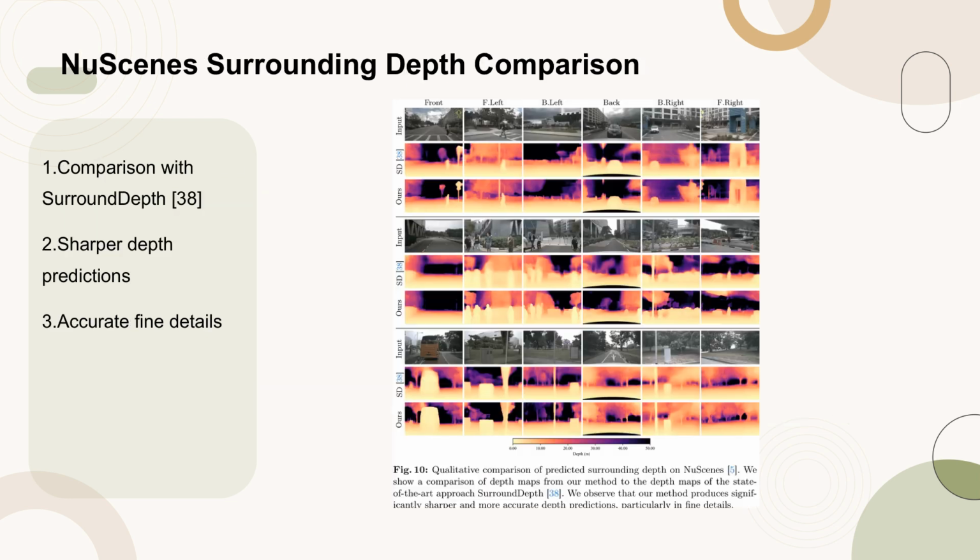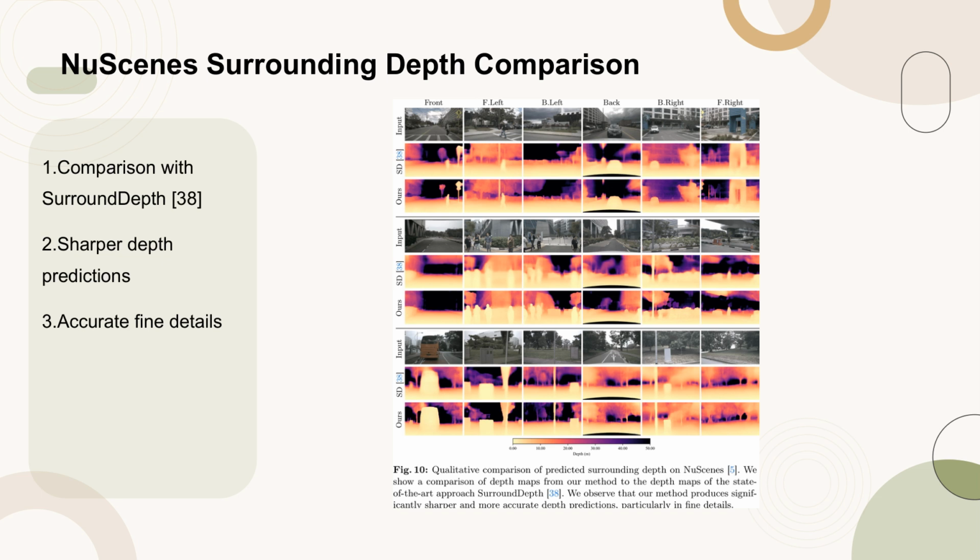Figure 10 presents a qualitative comparison of predicted surrounding depth on the new scenes dataset. It highlights the depth maps generated by our method in contrast to those from the state-of-the-art surround depth approach. The key observation is that our method yields significantly sharper and more accurate depth predictions, especially in capturing fine details.